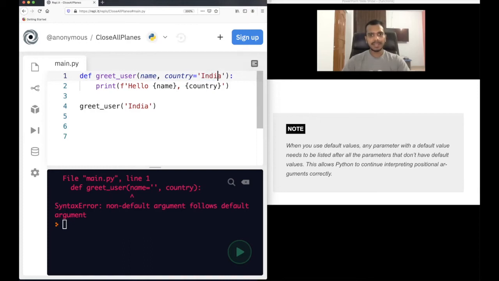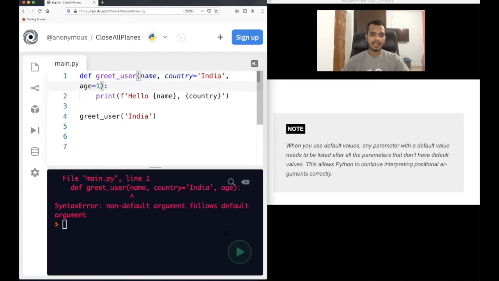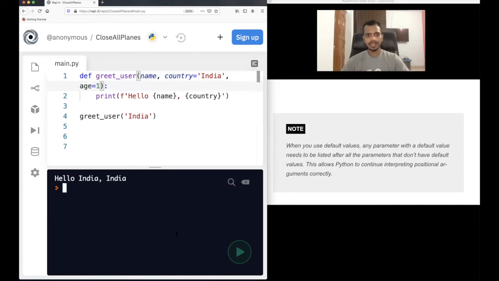But again, if you write age here, let's say, this again will not work. If you write this and run it again, you get non-default argument follows default argument. This error you will get because once you have defined a default value, all the other parameters on the right hand side of this should have default values. In this case age does not have a default value, but if I do age equal to 1, it should work fine now. Hello India, it's working fine now. Remember, this is very important.